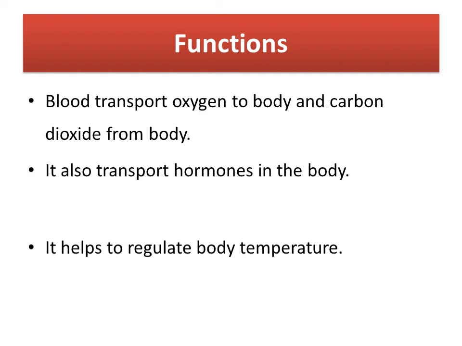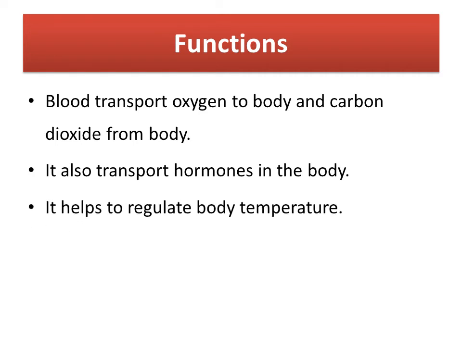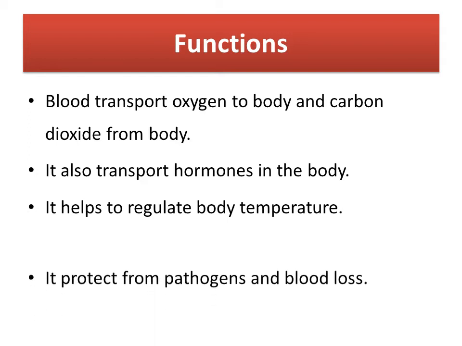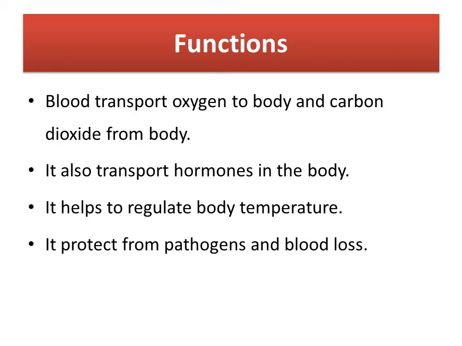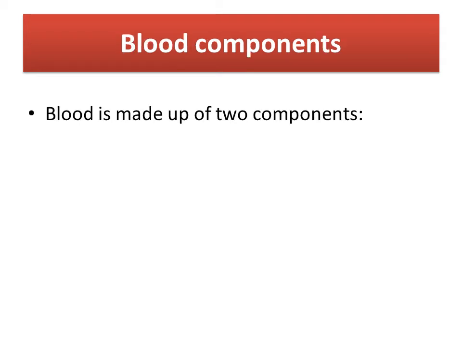It helps to regulate body temperature. This point is in the regulation. Then in protection, blood helps in protection from pathogens and blood loss. It also supplies nutrients to the cells such as glucose, fatty acids and amino acids.